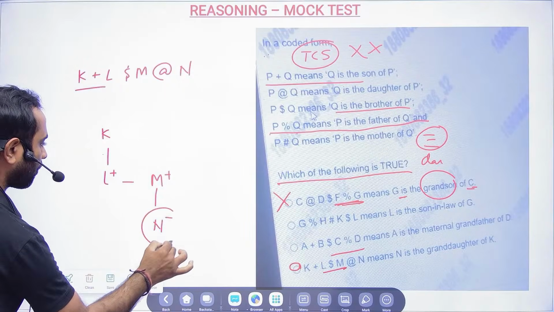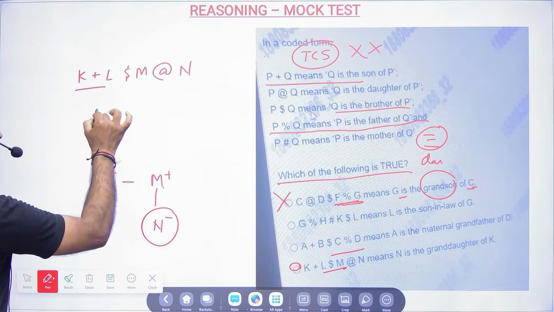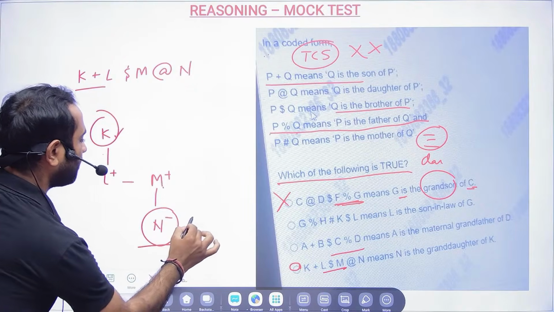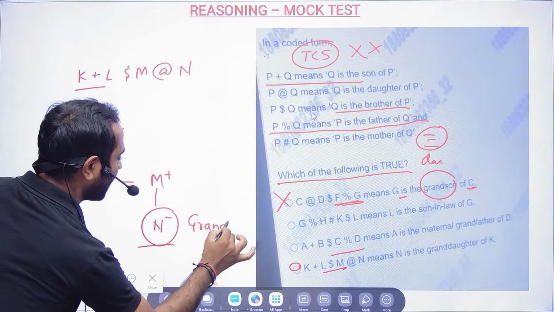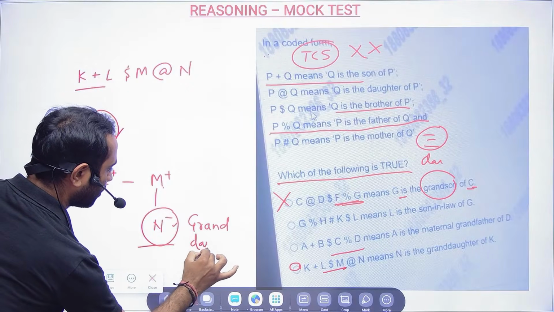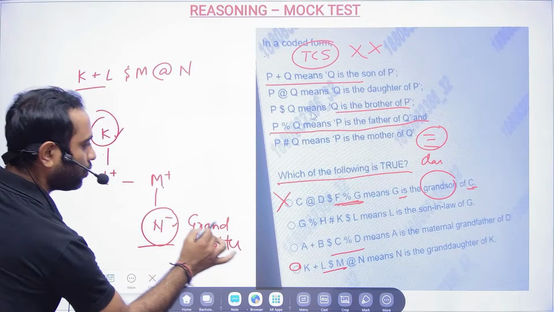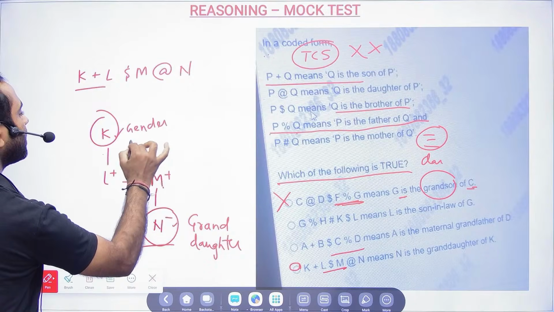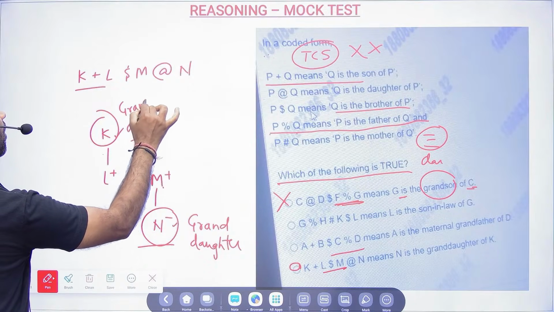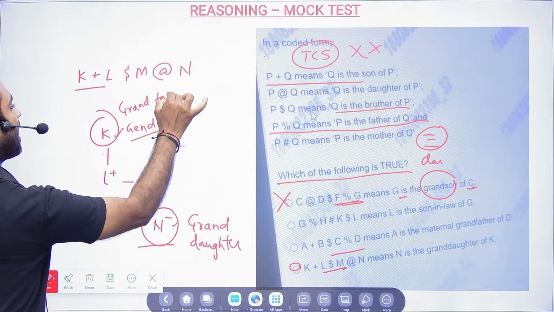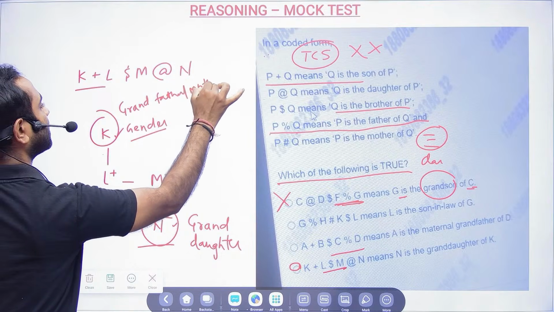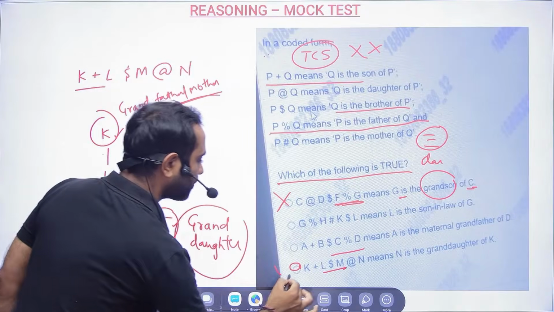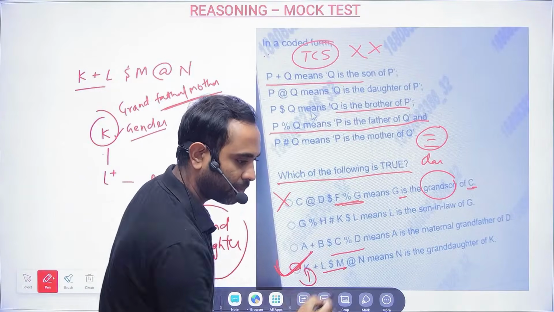Whether it is your father or your father's mother, you will always be the grandchild, and because you are female, you are the granddaughter. You do not have to do anything with the gender of K. Gender of K is not required. If this is your grandfather or grandmother, I don't care. I am the granddaughter of K. So option D will become the correct answer for this particular problem.